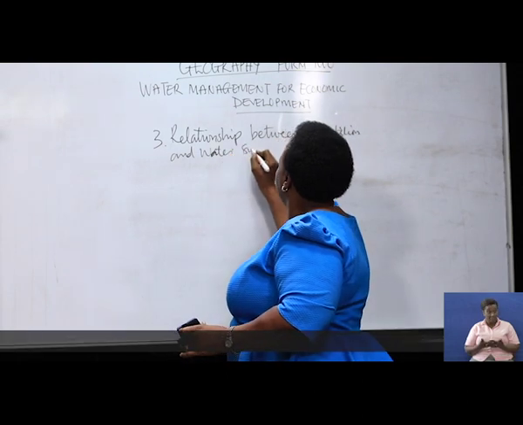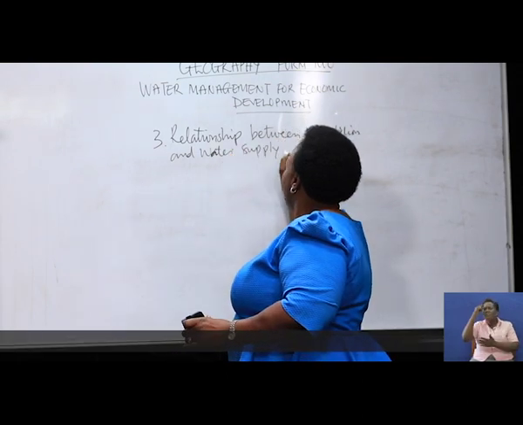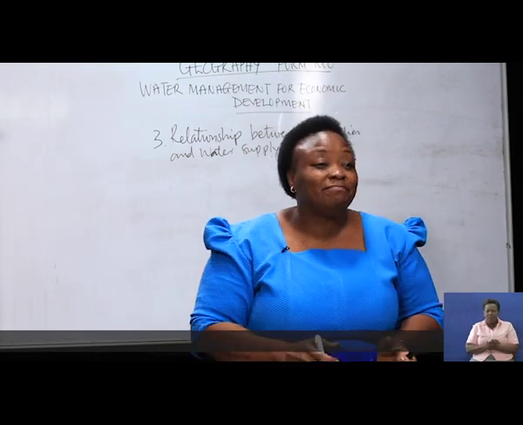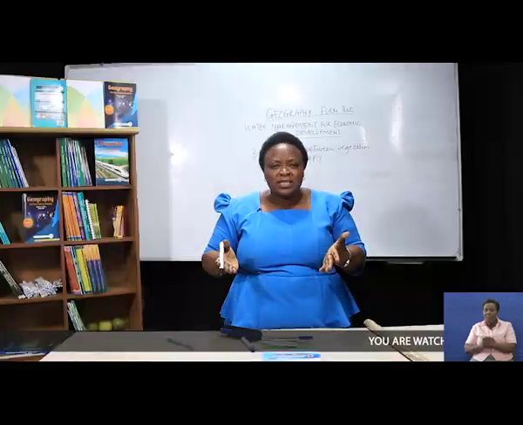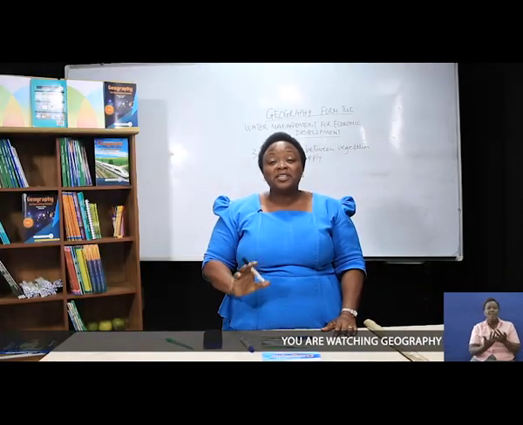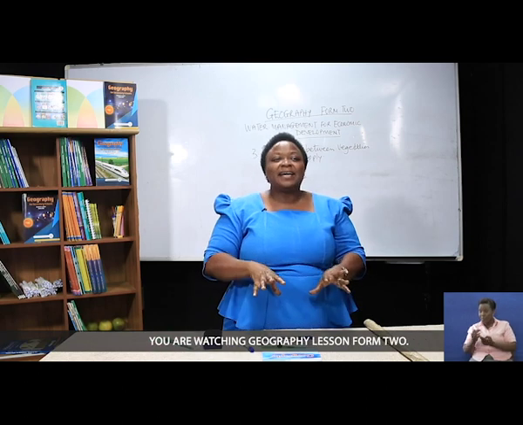What is vegetation? Ask your friend or whoever is close to you, what is vegetation? What do we mean when we say vegetation? We say vegetation refers to the collection of plants in a particular area under a certain climatic condition. That is what we call vegetation.